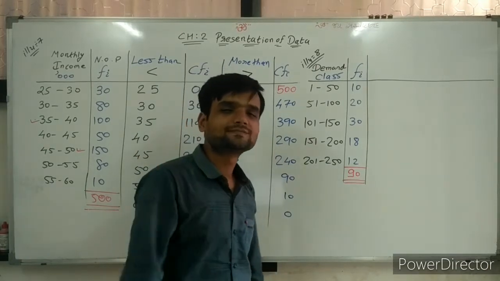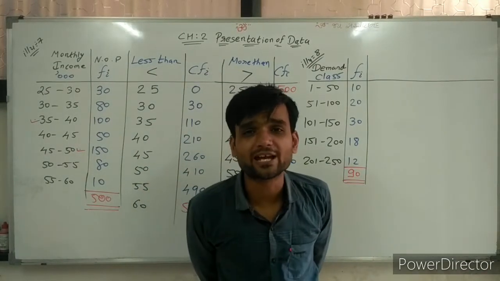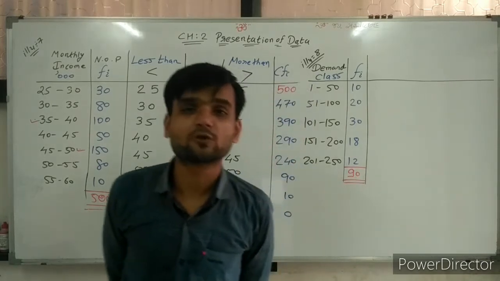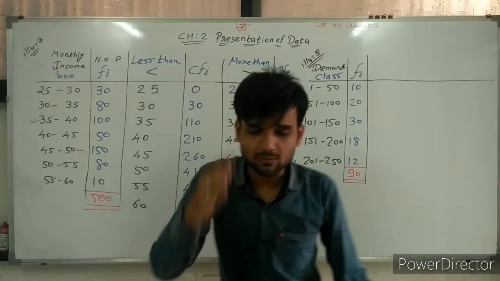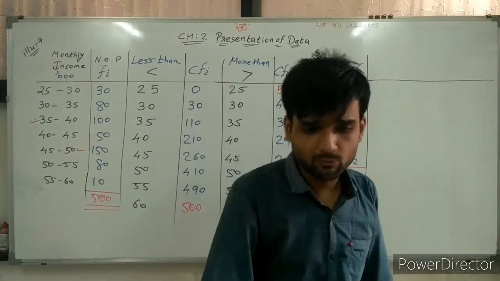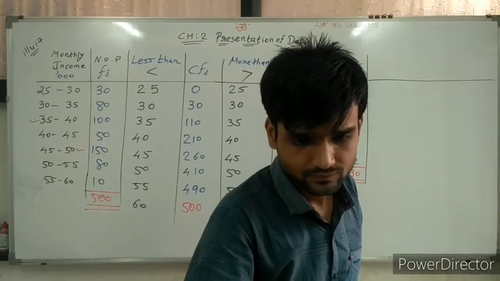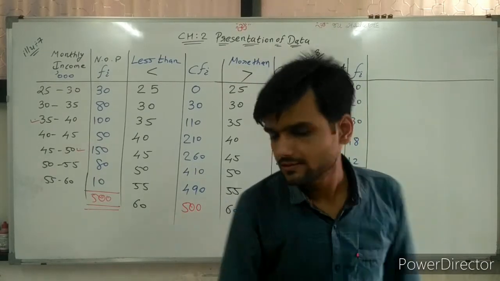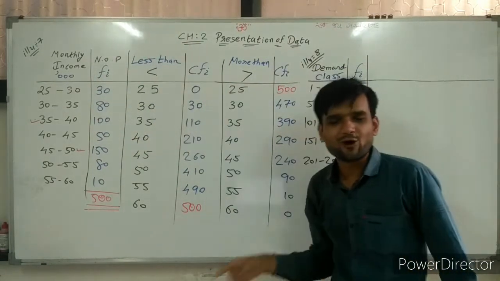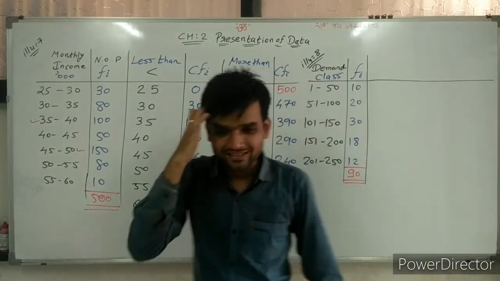Now what do we need? Less than and more than type cumulative frequency distribution. Remember one very important thing from the last sum. What did we do in the last sum?